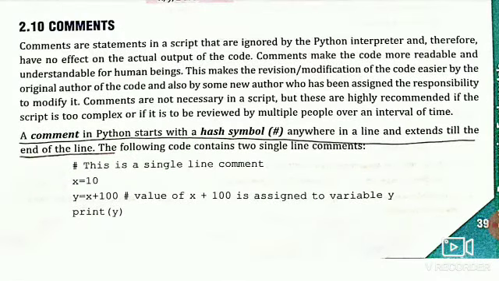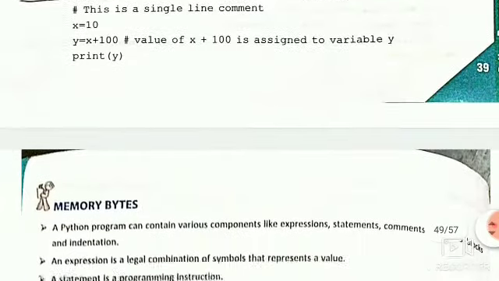Again, to revise: comments are not necessary in a script, but they are highly recommended if the script is too complex or if it is to be reviewed by multiple people over a period of time. A comment in Python starts with a hash symbol anywhere in the line and extends till the end of the line. The following code contains two single-line comments. First is "this is a single line", and then y = x + 100, then a comment: value of x + 100 is assigned to the variable y, then print(y).